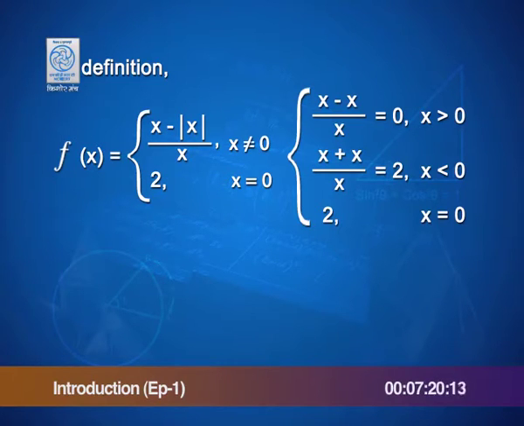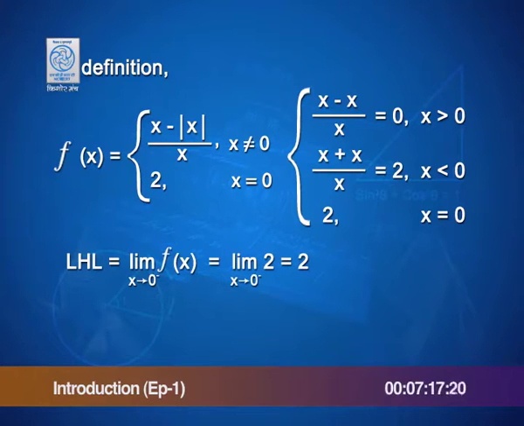So, we are interested in discussing whether the left hand limit is equal to the right hand limit or not. The left hand limit at x equal to 0 is given as the limit of f x as x tends to 0 from its lesser side, denoted by 0 with a little negative superscript. What is this going to be the same as? Limit of 2, because when x is less than 0, f x is 2, and limit of 2 no matter where x is going remains 2.